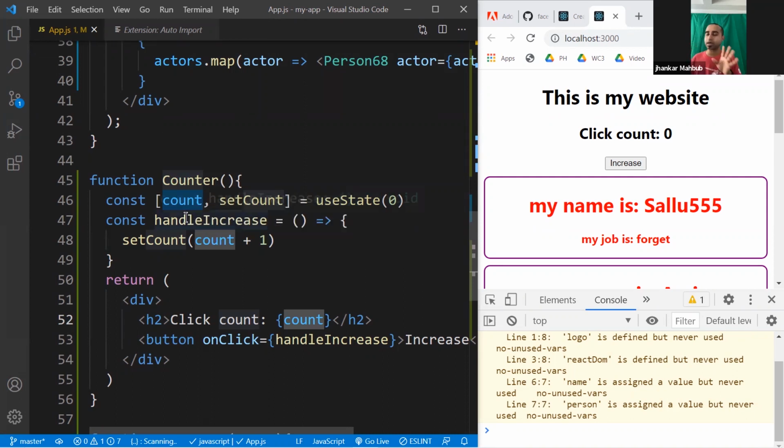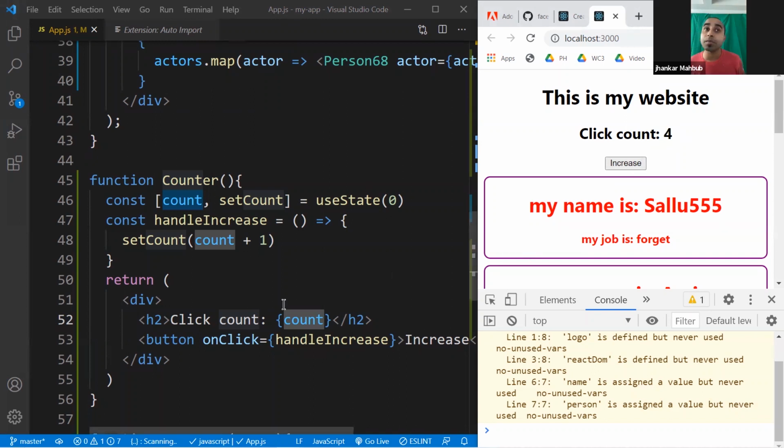So our state is the count. That means what we are looking at, and it is 0. And setCount is this one. Every time we are increasing the value by 1. So if I click on it, it should increase the value by 1. The previous value is 1, I clicked right now, and it becomes 2. If I click again, it becomes 3. Click again, it becomes 4. That means React is keeping track of the previous value, the state, and if you change it, it increases.